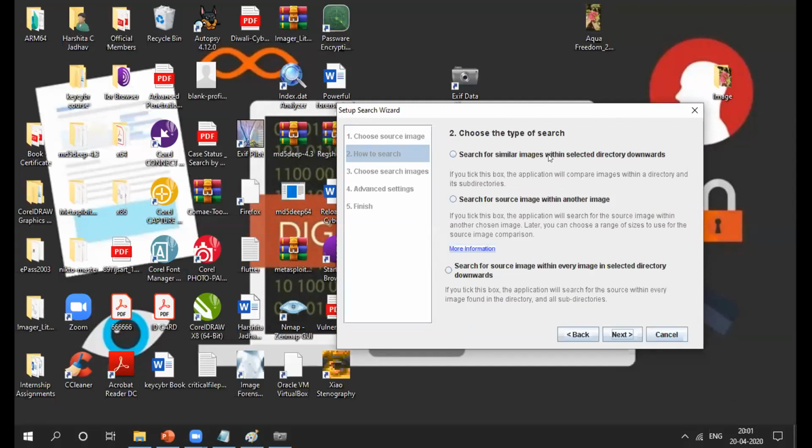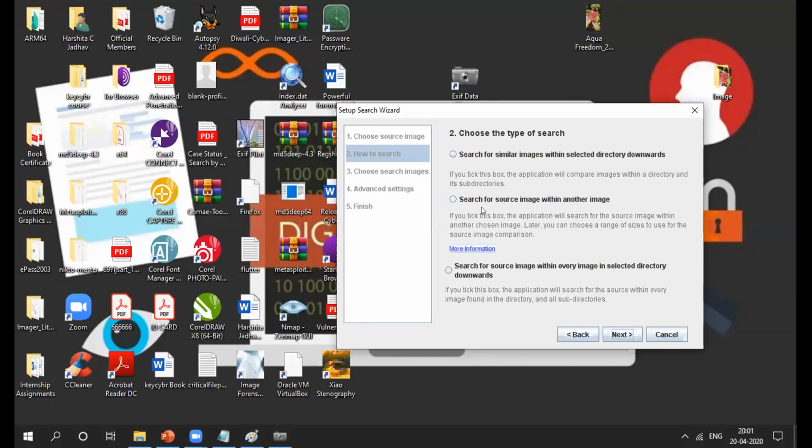In the first search, you can search for similar images to the one I have chosen before, right? In the second, you search one image against another image, and in the third option, if I give the Downloads folder to the search, then the image will be searched in the downloads list, right?